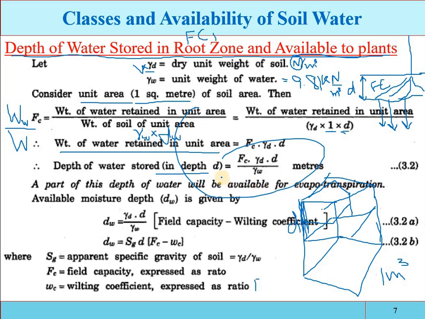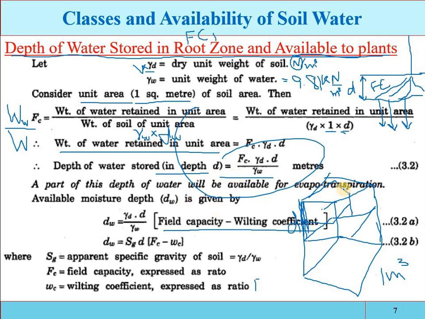Now see, the depth of the water at the field capacity is this one. Now we have discussed in the previous slides that total field capacity moisture content is not available for the extraction. Some portion of the field capacity is available, and that is from field capacity up to the wilting coefficient, up to the permanent wilting point. Okay, so the difference between the field capacity and the wilting point, that is the amount of water which is available to the plant. So just in the place of FC, that is the total water available.